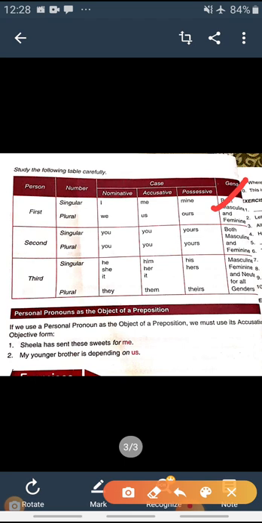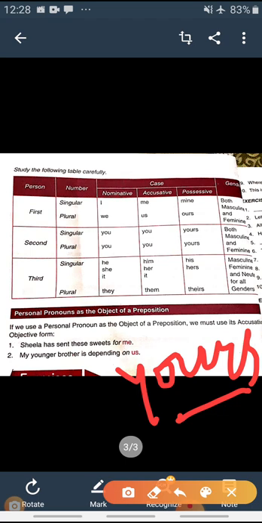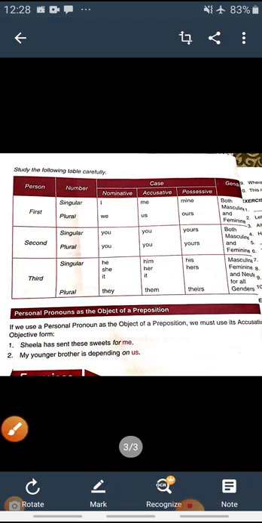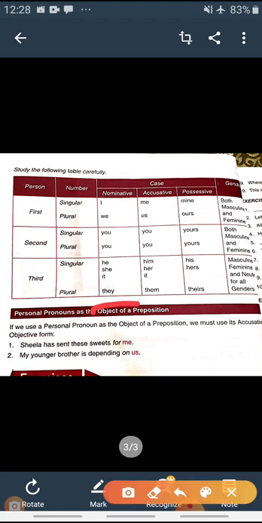Second person is always you. So you will remain the same in nominative and accusative case, both in singular and plural form. But in the possessive form, we use yours. You will become yours. Okay, next is third person. Singular form we use he, she, it, and in the plural form we use they. In the objective form, accusative form, he will become him, she will become her, and it will remain it, and they will become them in the plural form.